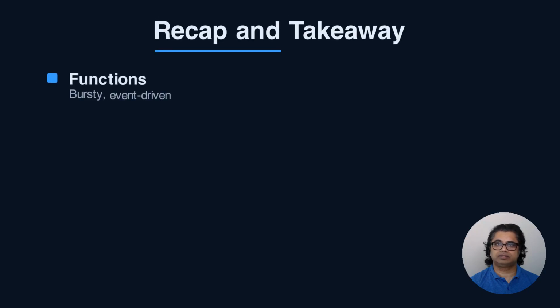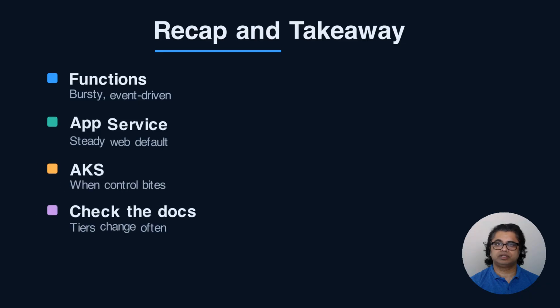So to recap the path, start from the workload. Event-driven and bursty goes to Functions. A steady web app or API goes to App Service, your sensible default. Many services with real control requirements graduate to AKS. The one concrete takeaway: default to the most managed option that meets your requirements, and only add operational complexity when a specific constraint forces you to. Don't pay the AKS tax for a single API. Prices, plan names, and features like Flex Consumption change often, so confirm current tiers and regional availability in the Azure docs before you commit. Pick deliberately, write down why, and you'll defend it easily.